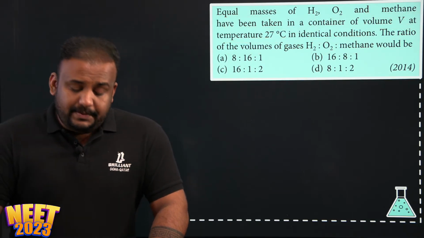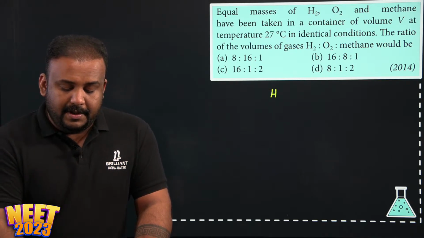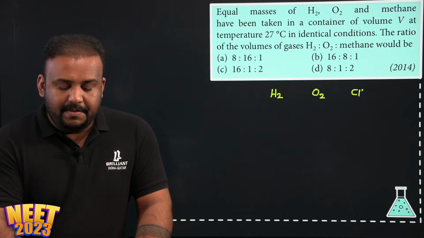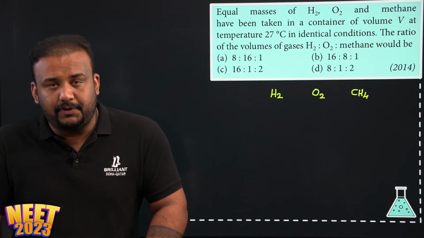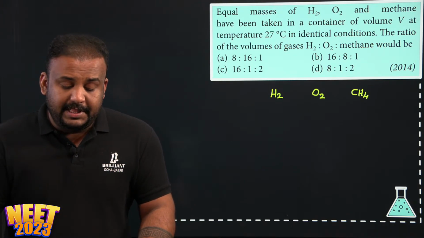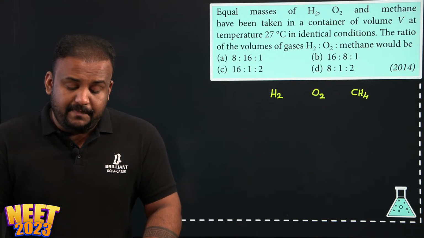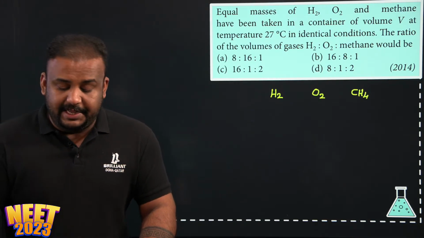So here in this question you can see that there are three gases given. One is hydrogen, one is oxygen, and the other one is methane, which is CH4. Now they said equal masses of these gases have been taken in a container of volume V and temperature 27 degrees Celsius.